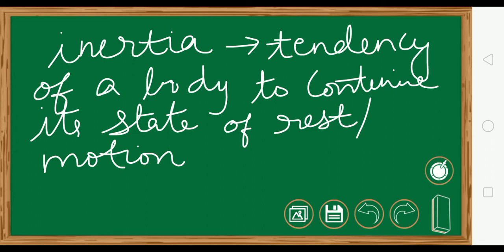Suppose a book is lying on a tabletop, it will remain over there. It will not get displaced by its own self because it is having a tendency to be there. A ball is rolling on the horizontal plane, and there is no friction, so it will continue to move. Till when it will continue to move? Till some force stops it. So this property is known as inertia. The property of an object by virtue of which it tends to retain the state of rest or of uniform motion is known as inertia.